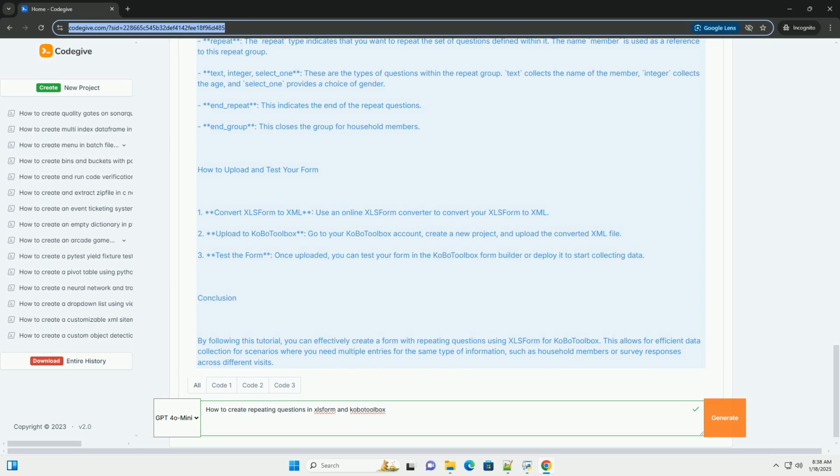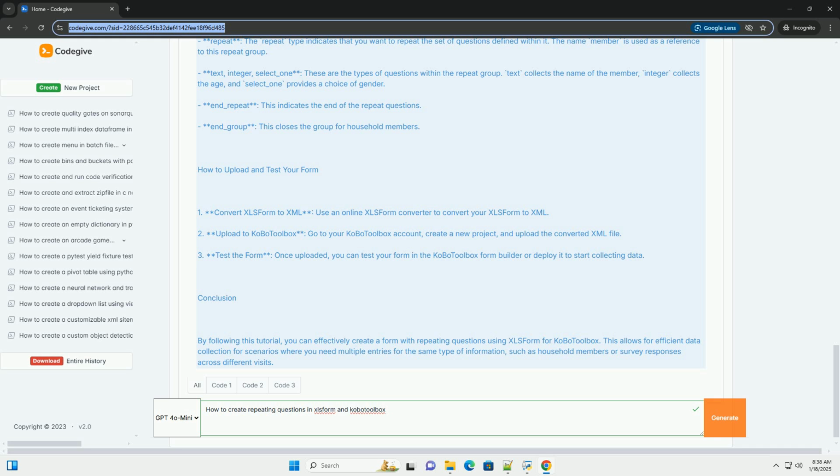2. Setting up your XLSForm. You will typically have 3 main sheets in an XLSForm: survey, choices, and settings. For repeating questions, you'll primarily work in the survey sheet. 3. Basic structure. Survey, this is where you define your questions. Choices, this is where you define the answer choices if you have multiple choice questions. Settings, this is where you define metadata about your survey, for example title and version.